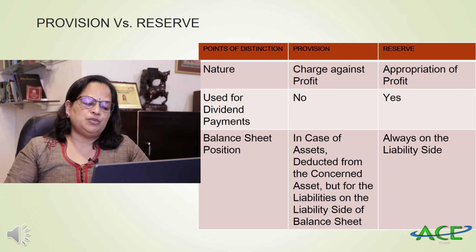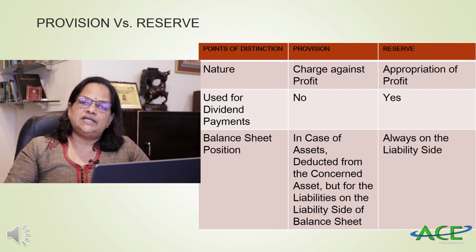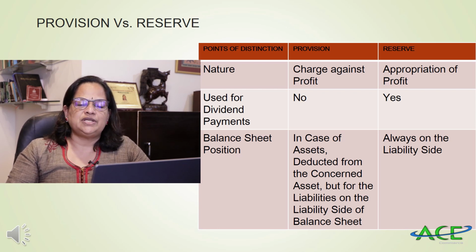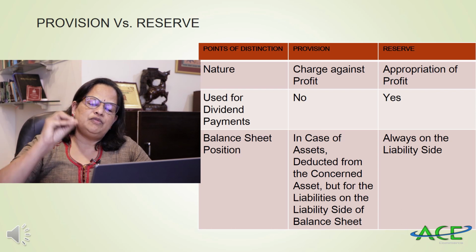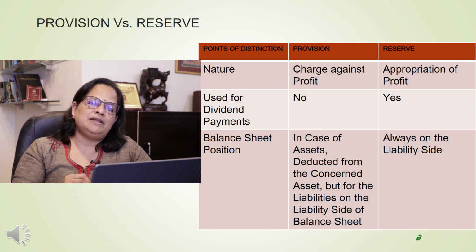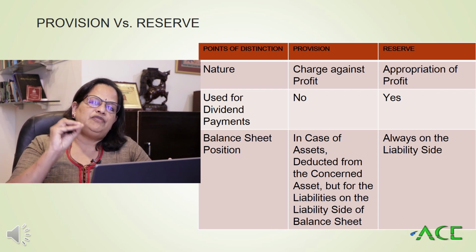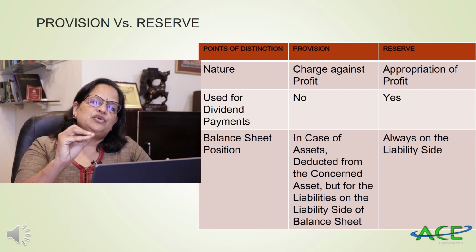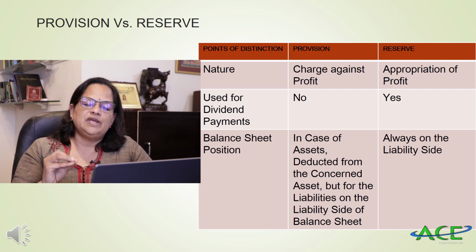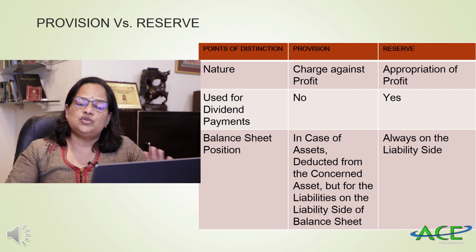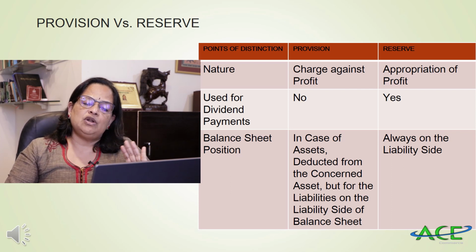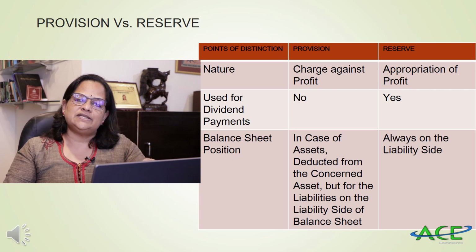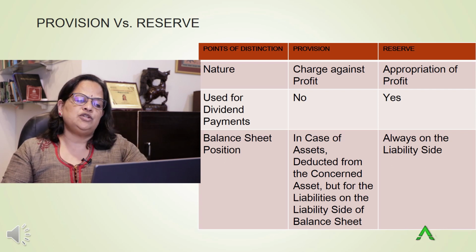And balance sheet position: in the case of assets, the provision is deducted from the concerned asset, but for liabilities it appears on the liability side of the balance sheet. If it's a provision for repairs and renewals, it will appear on the liability side of the balance sheet. If it's provision for debtors, we will show it as a deduction from the asset side. Similarly, reserve is always shown on the liability side. So, this is another difference. Reserve will always come on the liability side under the category of reserves and surplus.